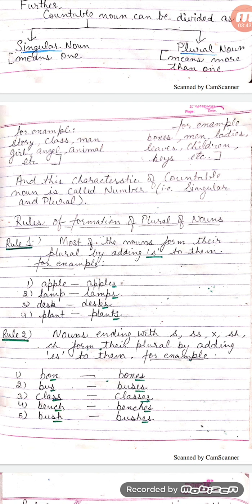As you can see, the word ending with x has formed its plural by adding es. The word ending with s has formed its plural by adding es, and the noun class, which is ending with double s, has formed its plural by adding es. Similarly, bench and bush have also formed their plural by adding es.